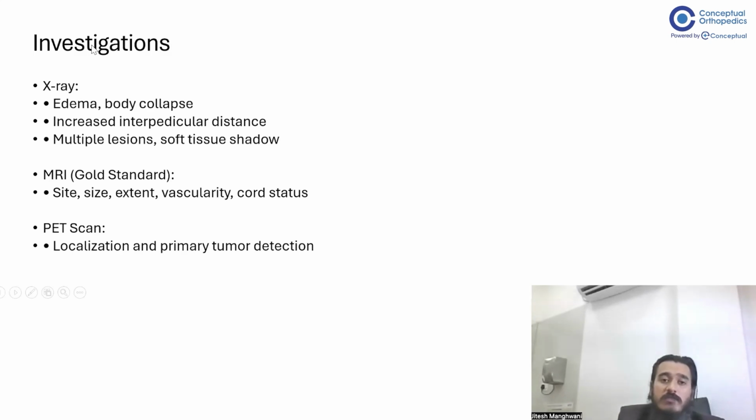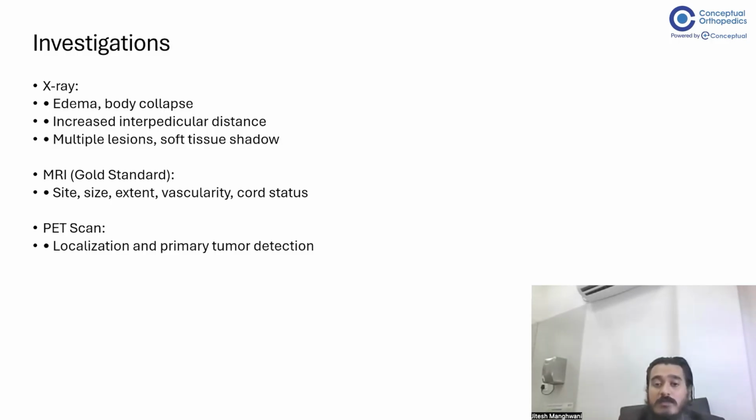On investigations, we would see edema or body collapse, increase in interpedicular distance on the X-ray, multiple lesions with soft tissue shadow would also be seen. MRI is generally the gold standard wherein you get to see the site, size, extent, vascularity, and also the cord status to understand whether the tumor is intradural, intramedullary, or intradural and extramedullary. So for that also you need to see the MRI.